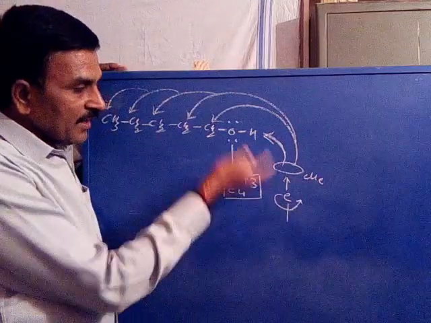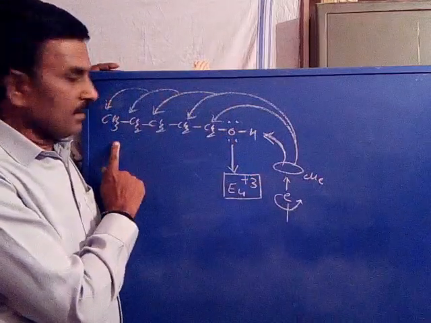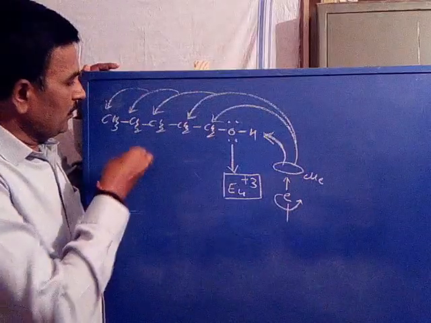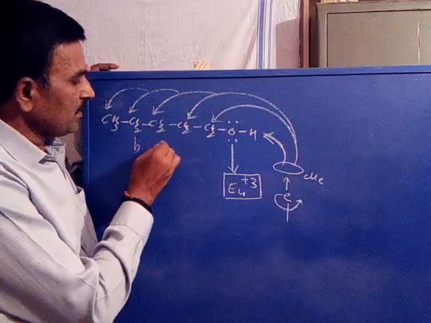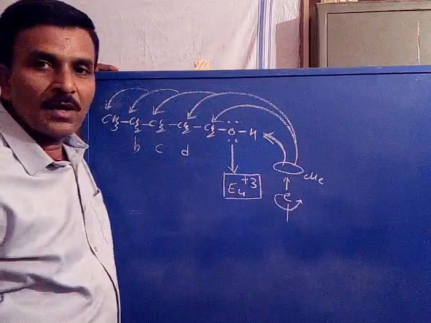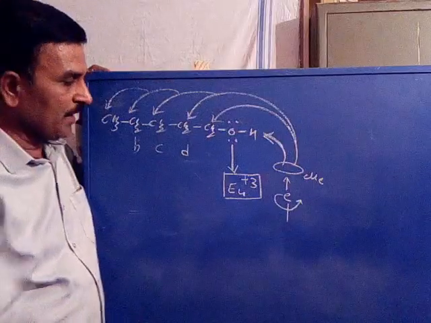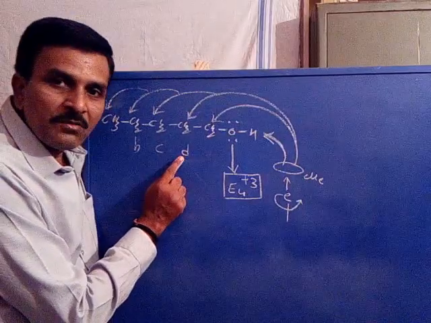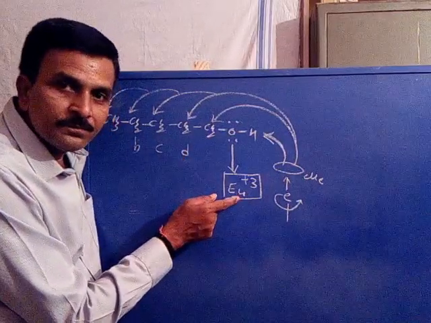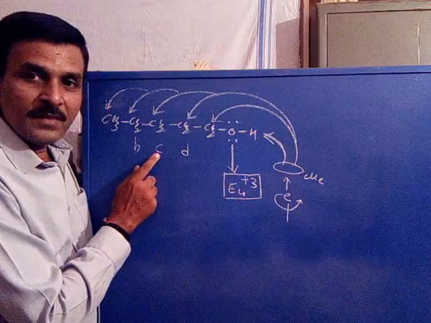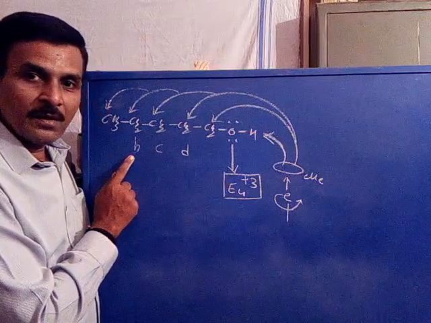When the magnetic field is transferred unevenly, say this is the B proton, this is the C proton, this is the D proton of n-pentanol. You see, the D proton is nearer to europium than the C proton and the B proton.